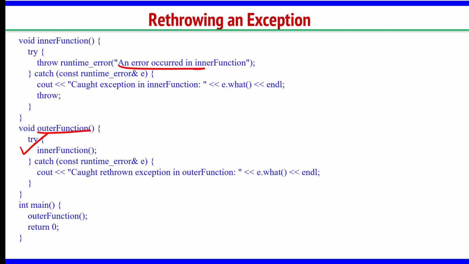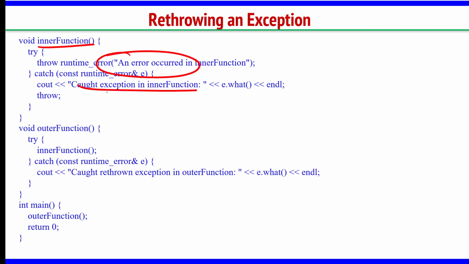Why? We wrote the keyword throw semicolon. This is the same as nesting the exceptions. Why is it called rethrow? It means that in the inner function an exception happens, and whatever is thrown there is also copied into this throw message and given to the catch block here. This is rethrowing an exception.